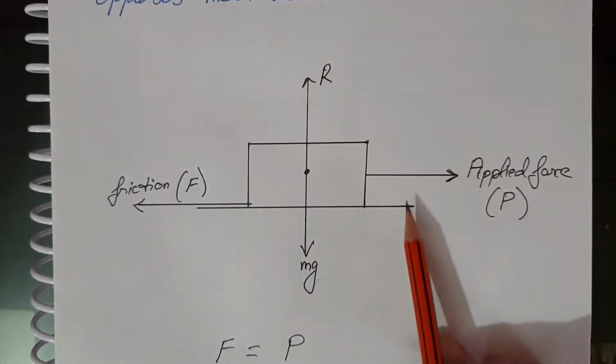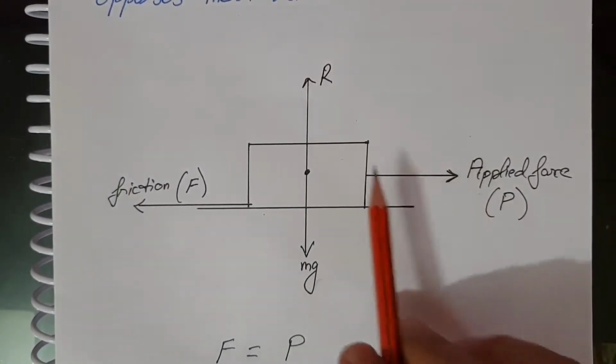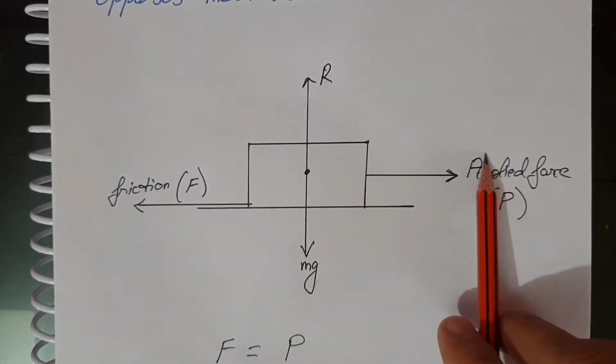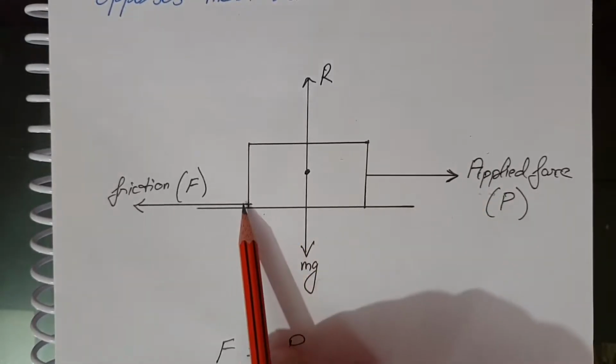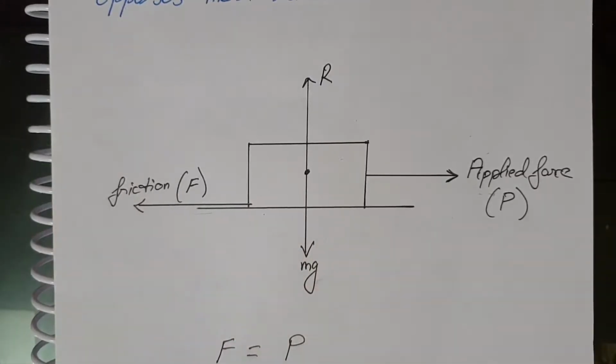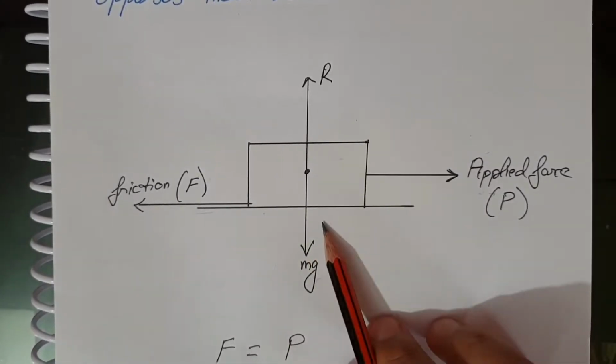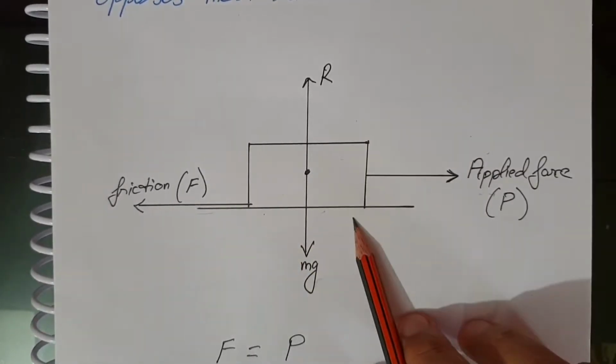Now suppose this is the applied force, meaning you are applying a force. A small force is applied on the block to the right. As you can see, the force of friction will always act in the opposite direction. It opposes the motion as long as the block does not move.